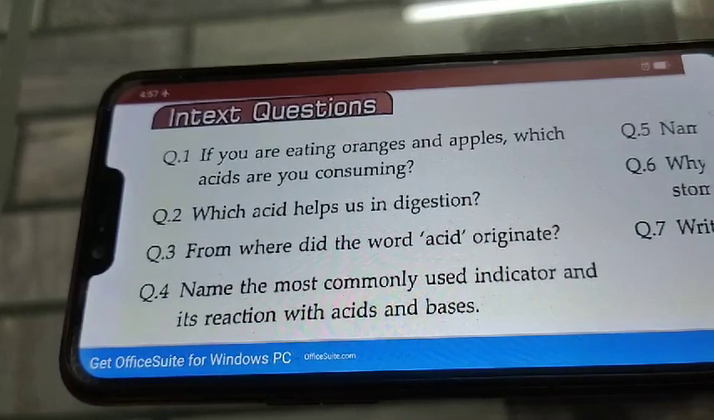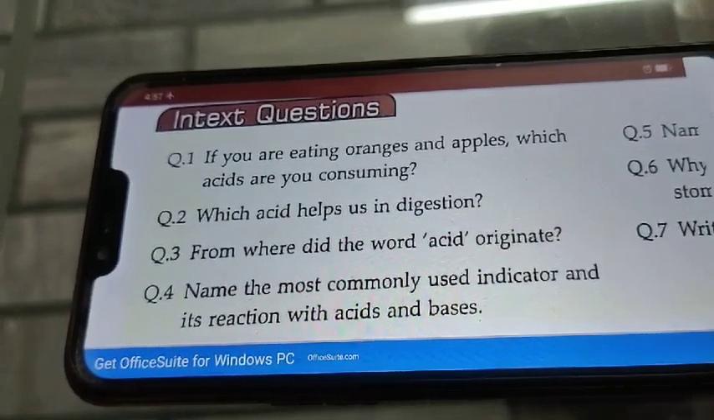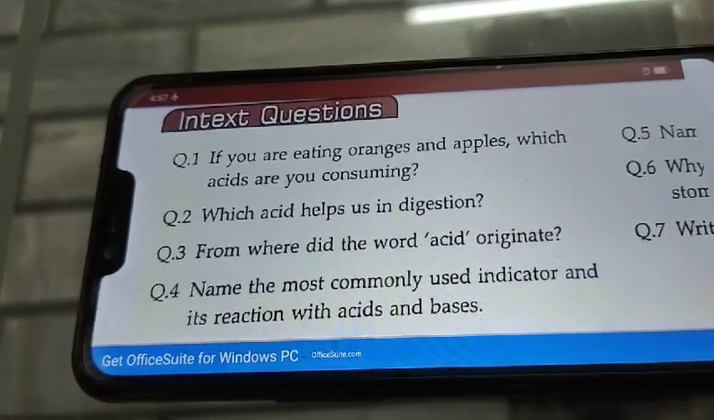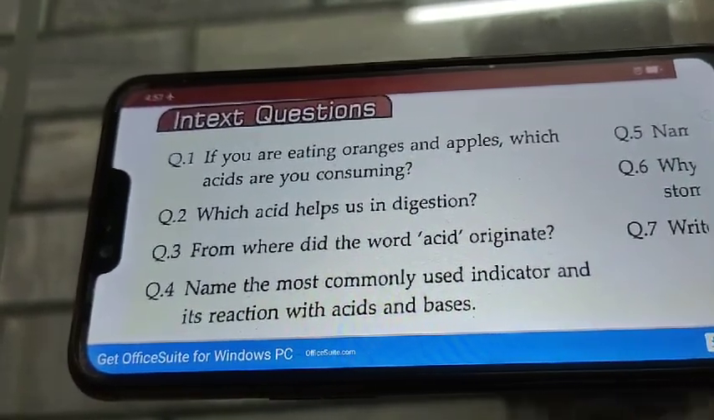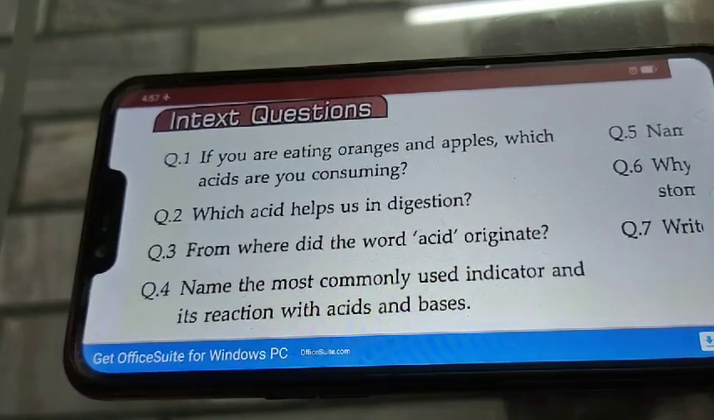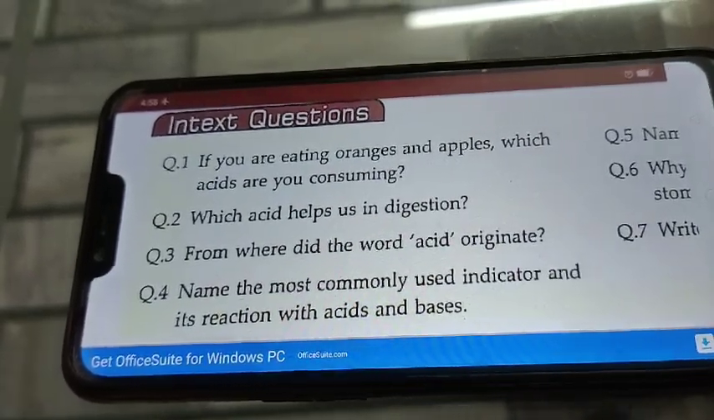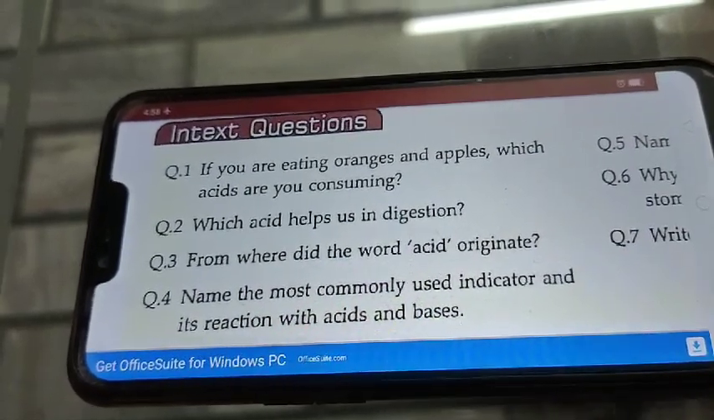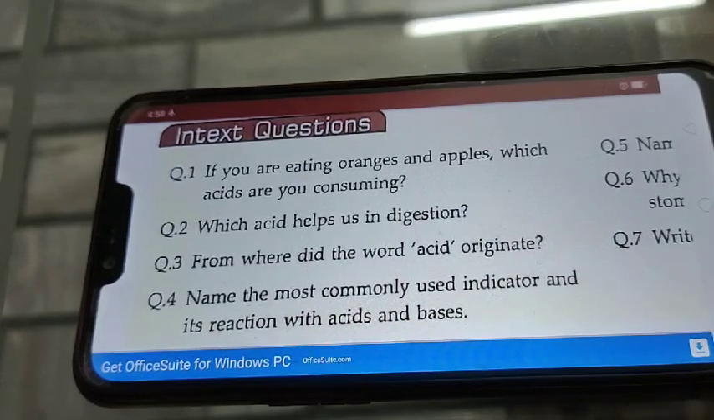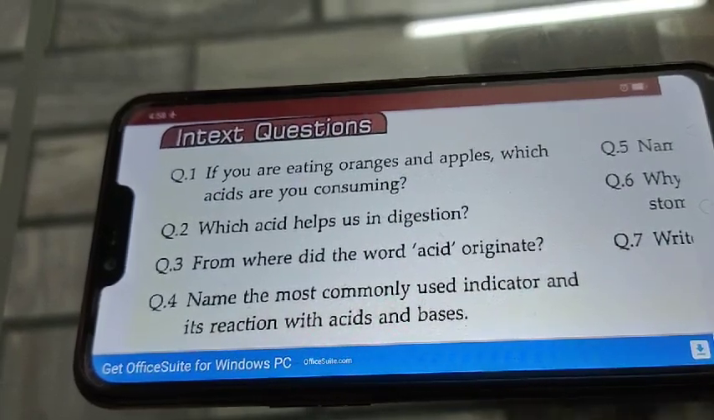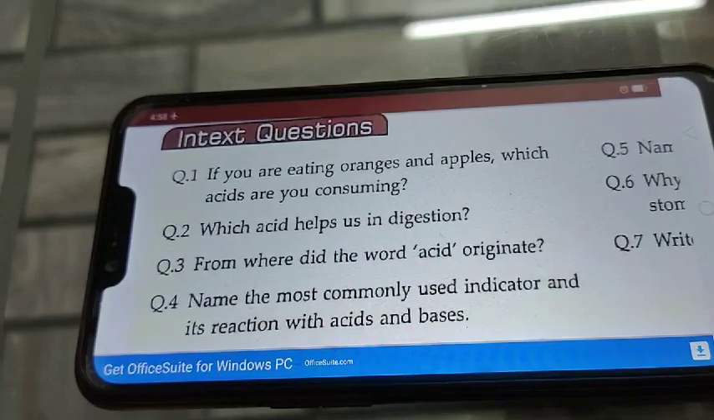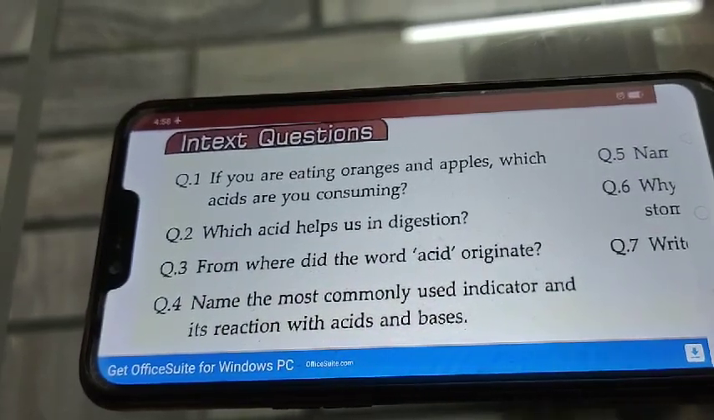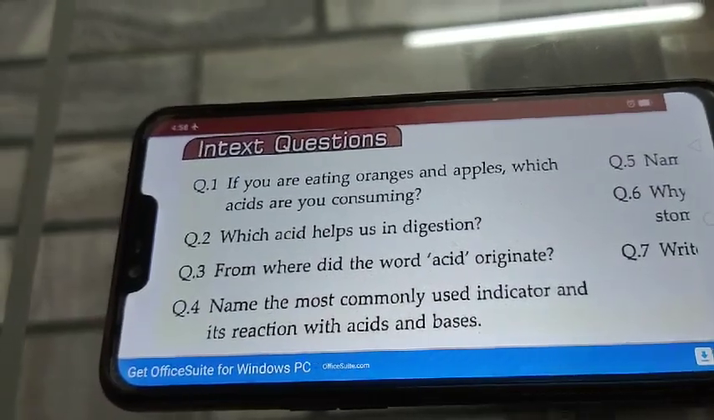Next is, name the most commonly used indicator and its reaction with acids and bases. See students, the most commonly used indicator is litmus, and its reaction is that when it is added to acids, it turns red, and when added to a base, it turns blue. That means litmus gives red color with acids and blue color with bases.